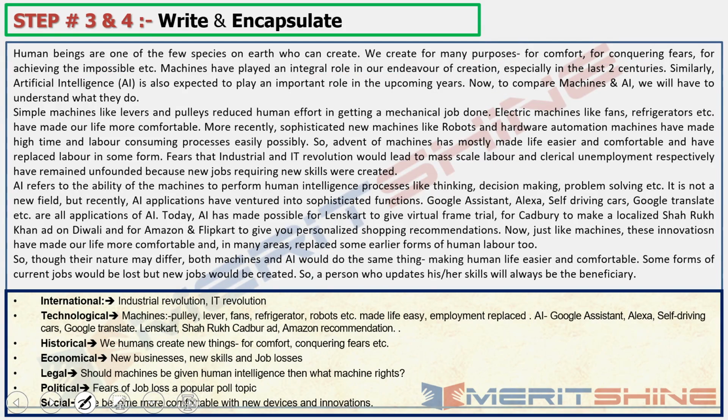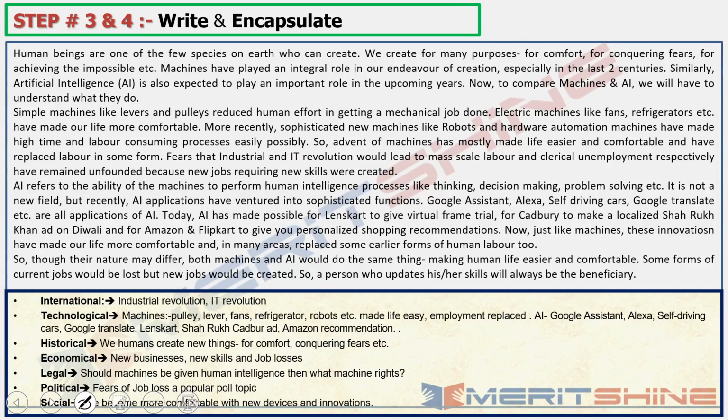Simple, straightforward introduction. Simple machines like levers, pulleys reduced human effort in getting a mechanical job done. Electric machines like fans, refrigerators have made our life more comfortable. More recently, sophisticated new machines like robots and hardware automation have made high time and labor consuming processes easily possible. Right.